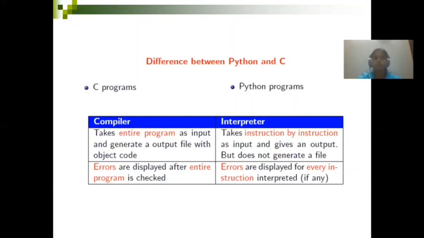So, you know, basically what are the compiler and the interpreter? If it is a compiler-based language, the entire program will be compiled and you will get an output file.